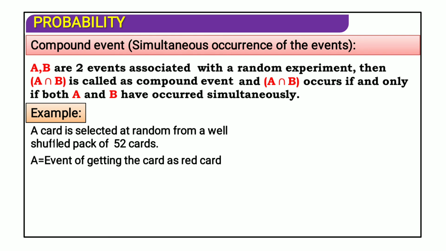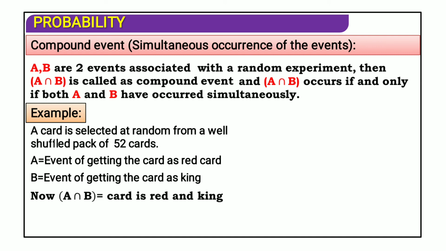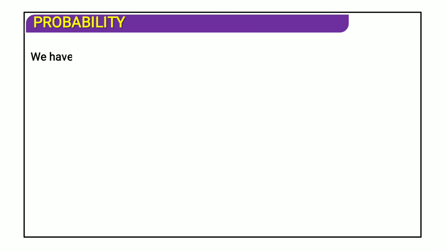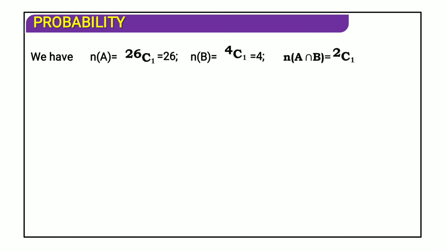A is the event of getting a card of red color. B is the event of getting a king. A intersection B is a red king card, a card that is red and king. There are two such kings, one is heart and the second is diamond. We have n of A equal to 26C1, n of B equal to 4C1, and n of A intersection B equal to 2C1. Okay.